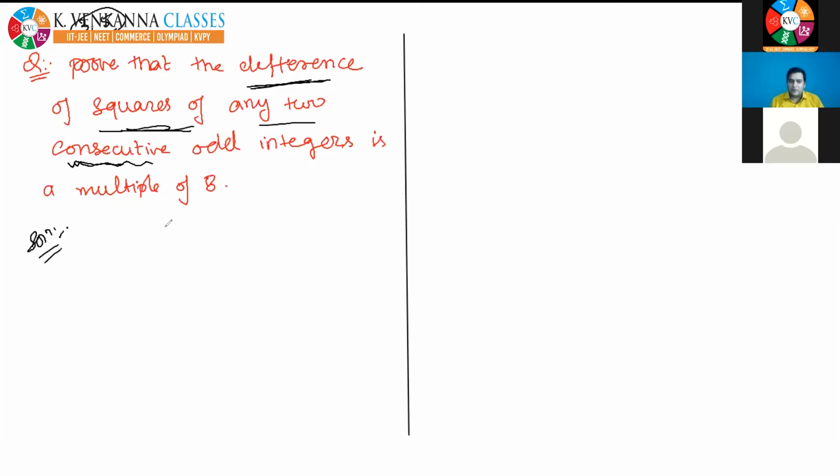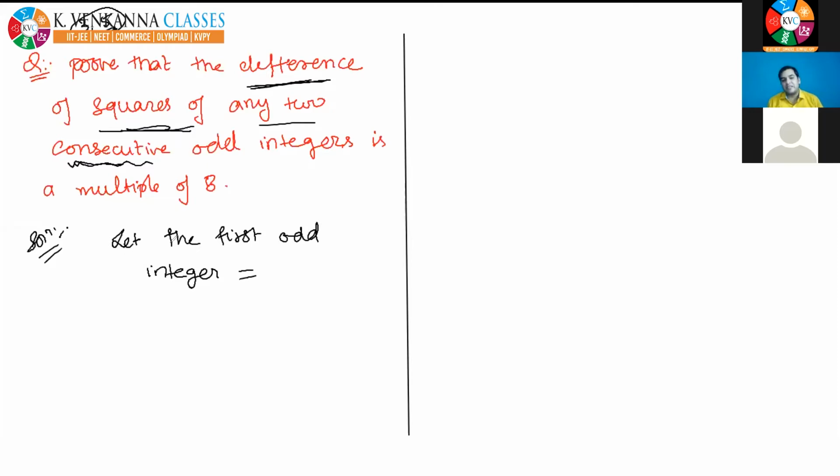So first of all, you take consecutive odd integers. Let the first odd integer be, yes, what should I assume the first odd integer? Tell me. I told you yesterday. Not n. Not x. Not 5. I told you now. You cannot take a particular number. You have to take a general number.